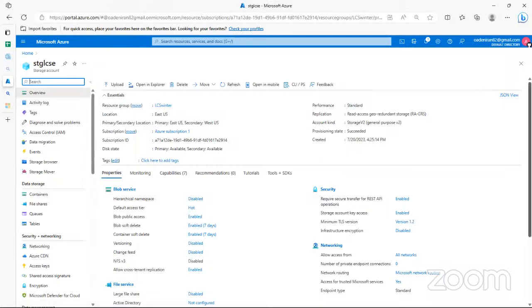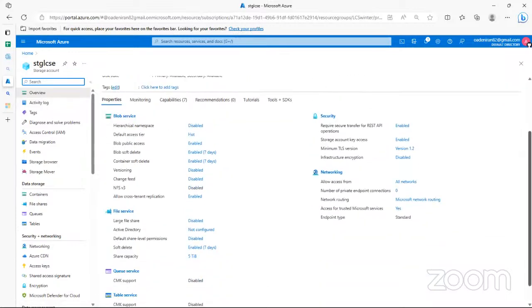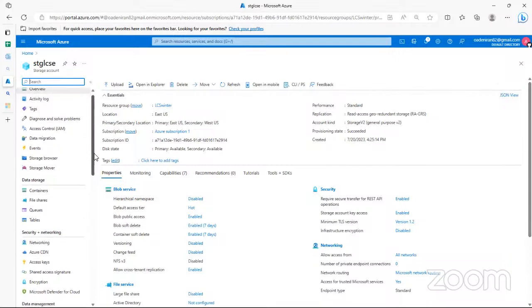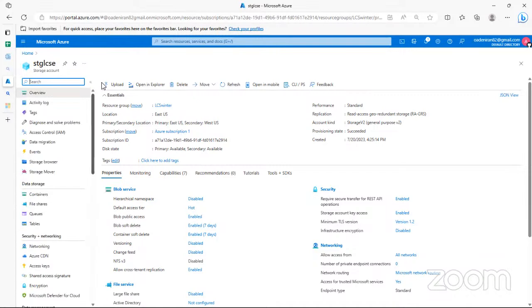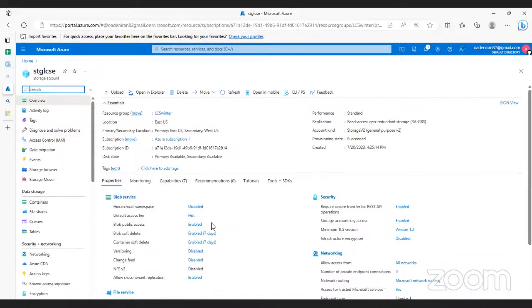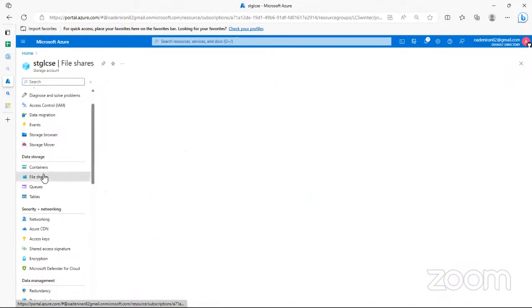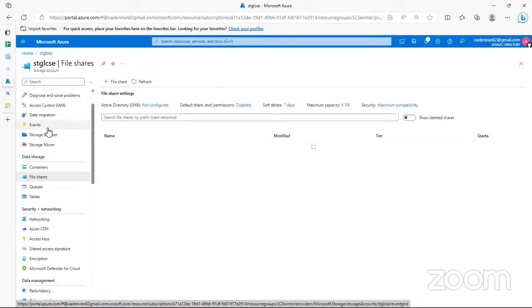After the storage account has been created, you can see a lot of stuff on the left-hand side that we can now work with. We can see the activity log, the tags, diagnose and solve problems, the access control (IAM), storage browser, containers, and all of those things, networking. If you come here to file shares, this is a way for you to share files from one storage account to another storage account.